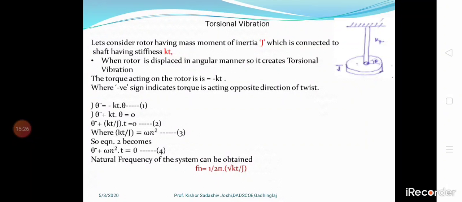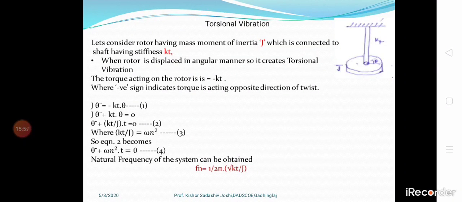In the same way here, the torque acting on the rotor is minus kT theta. When a shaft is rotated, it creates a stiffness, minus kT.